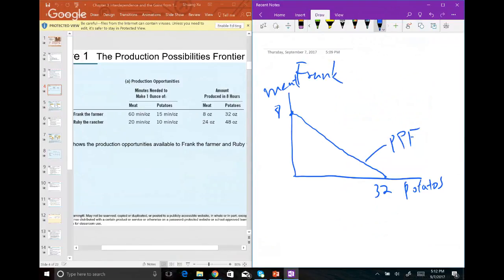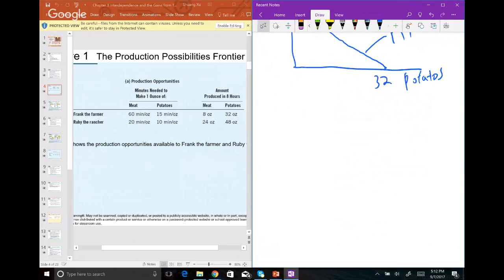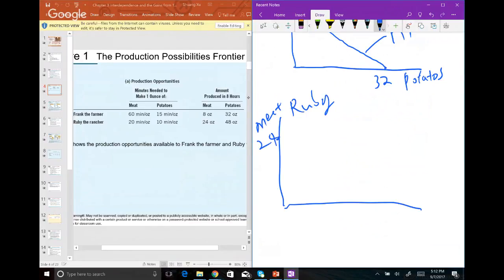All right, next we'll do the same thing for Ruby. For Ruby, again, let's put meat on the vertical axis. Ruby can do 24 ounces of meat or 48 ounces of potatoes. Then let's connect these two. So this is Ruby's PPF.